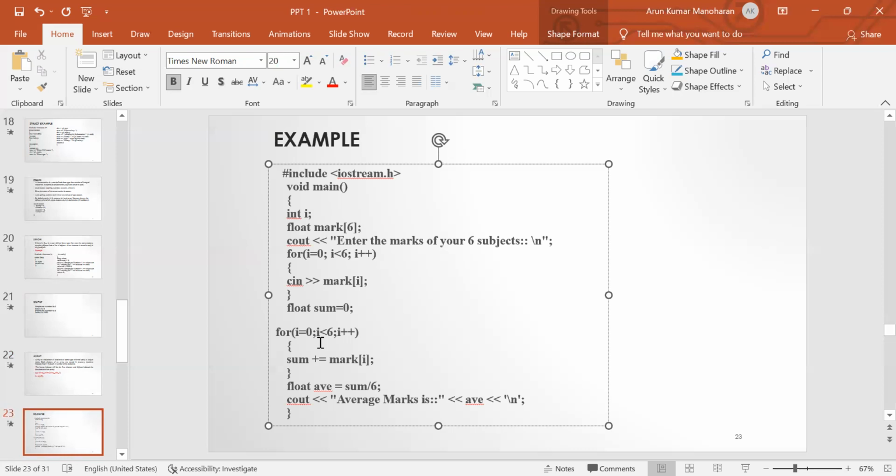Sum of these 6 subjects, and then we are finding the average, and then we are displaying this average mark. Okay, so by using this array concept, we are going to store 6 values of floating point type. So this index will begin from 0, and the last index will be 5. Okay, so here we have mentioned this i value as 0 because the index number will begin from 0. And then next we are going to read 6 values by using this array, using this for loop, and then next we are going to add those 6 marks, and then we are going to display the average mark.